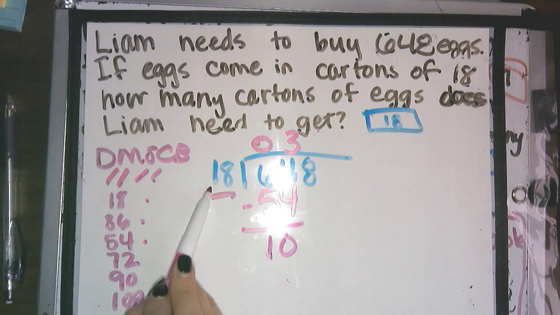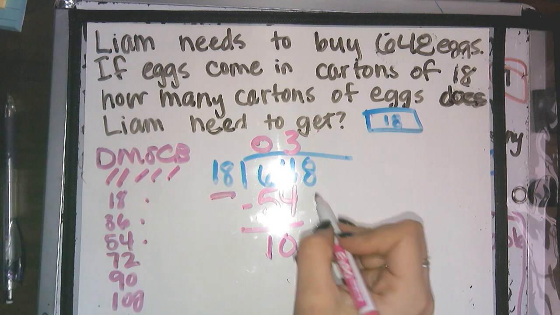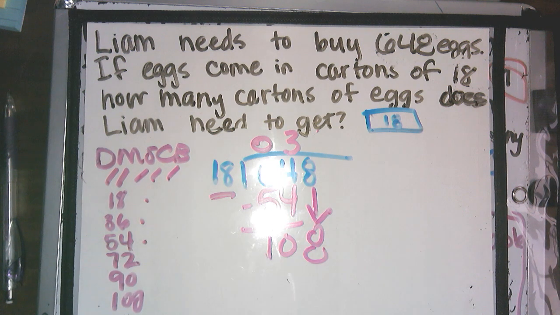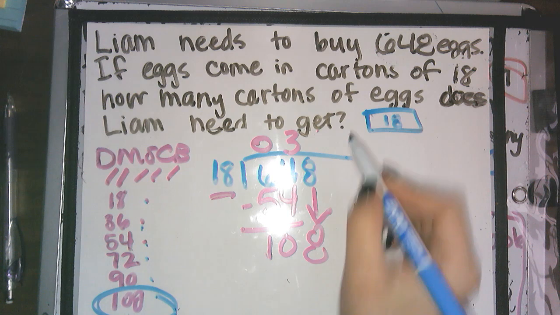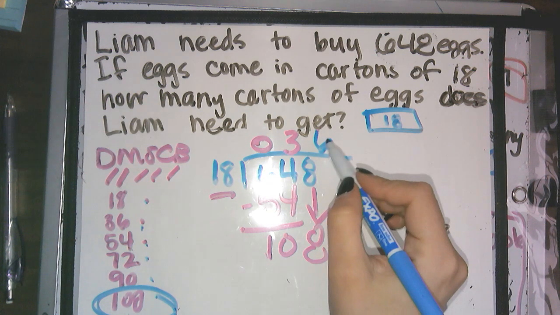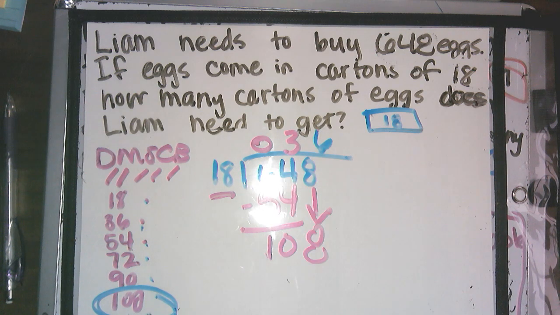Check. Is 10 less than 18? It is. Then I need to bring down my 8. Now my division problem is 108 divided by 18. If I look, I see 108 right here. So that's 1, 2, 3, 4, 5, 6. 6 times 18 is 108, as I found right here. 108 minus 108 is 0.